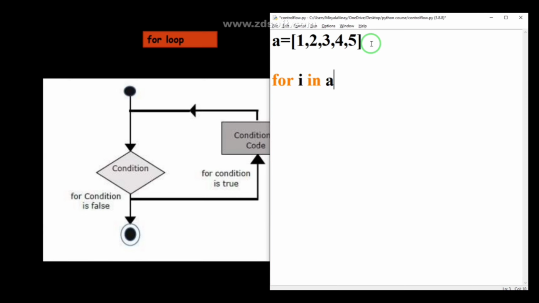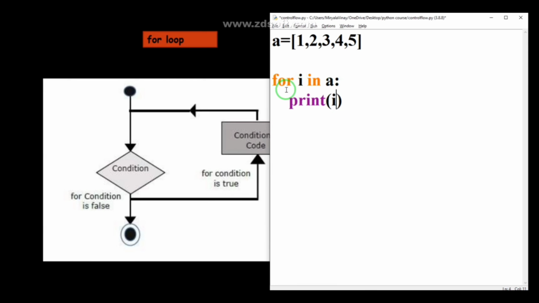What is a? Here it is our sequence. What type of sequence is it? A list type of sequence. And you must put a colon. After putting the colon, you must hit enter. Automatically you can see our cursor has entered into the for block. After evaluating the for loop statement, I want to print i. What is meant by i?